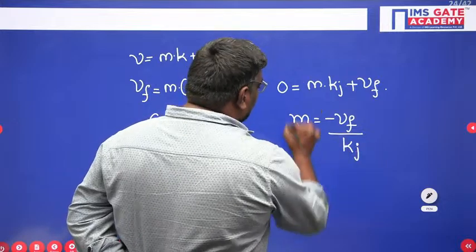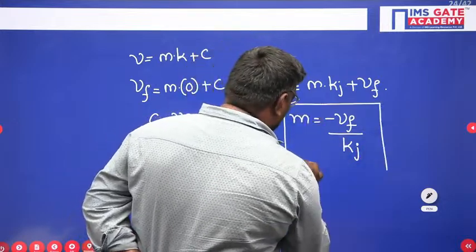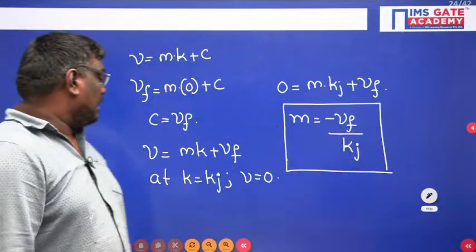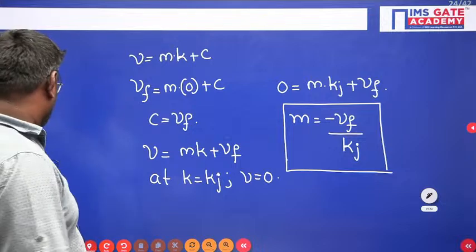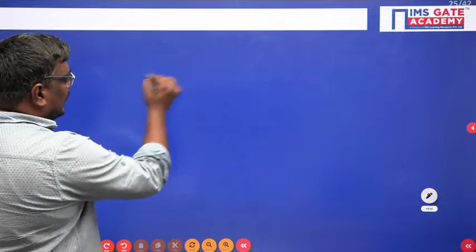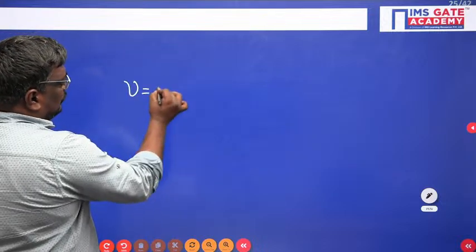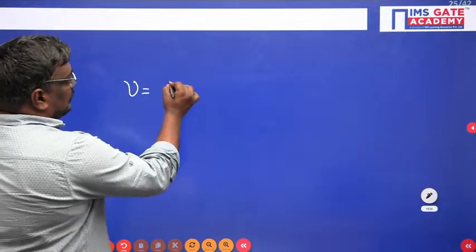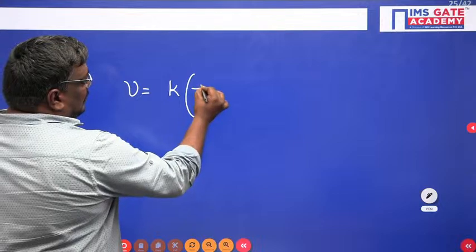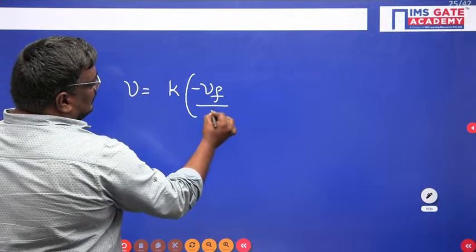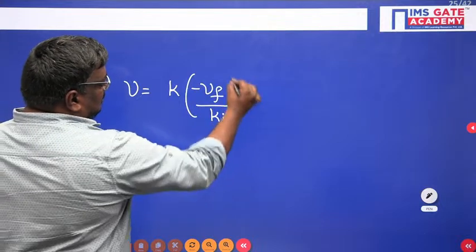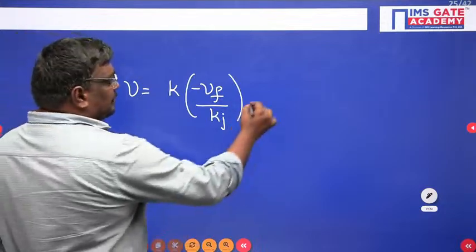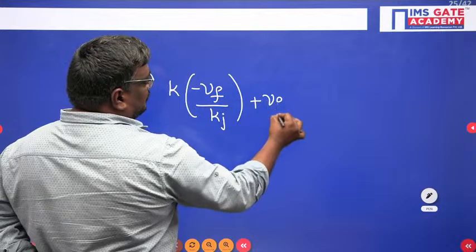So you have got two values: m is equal to minus Vf upon kj, and c is equal to Vf. If I substitute, V is equal to k into minus Vf upon kj plus Vf.